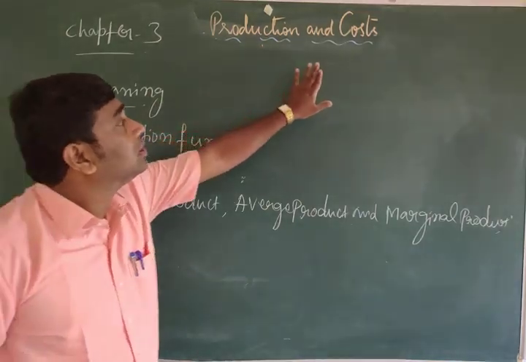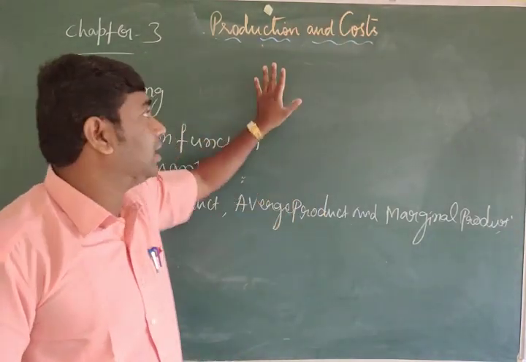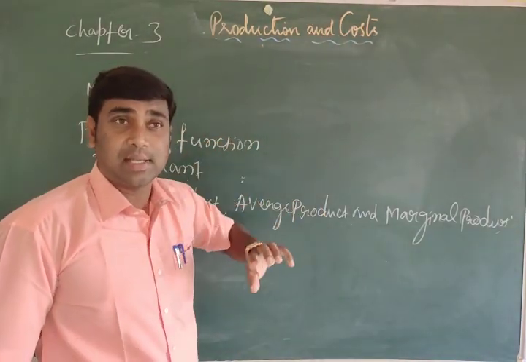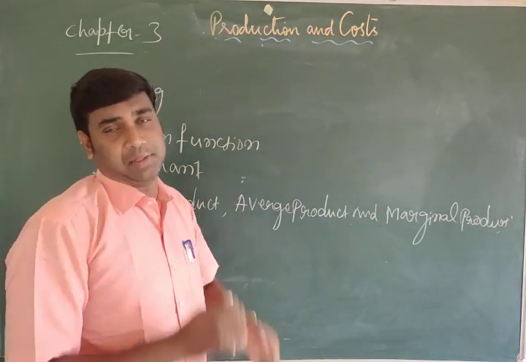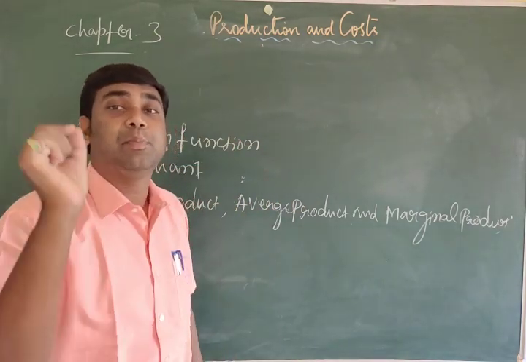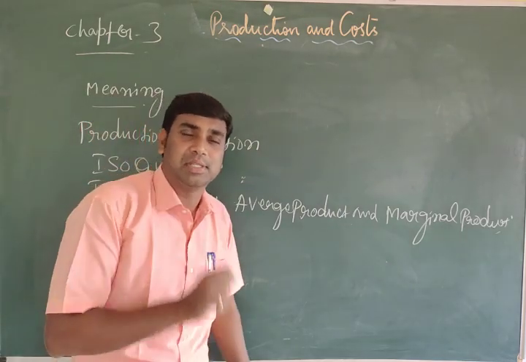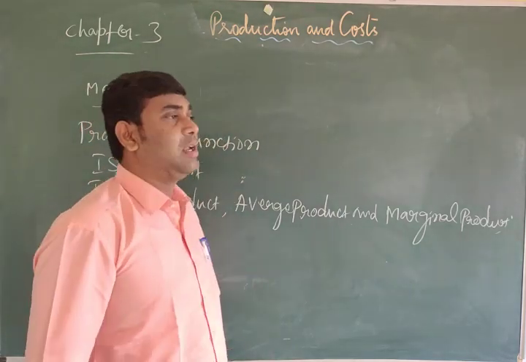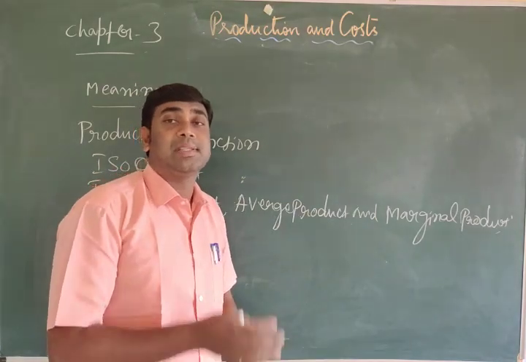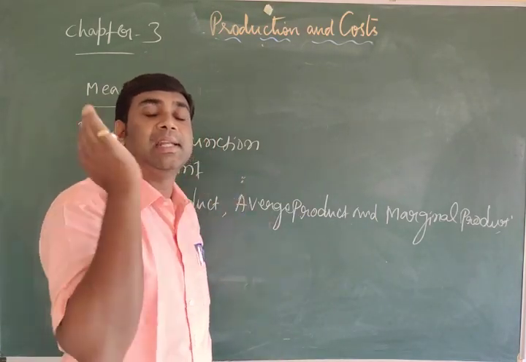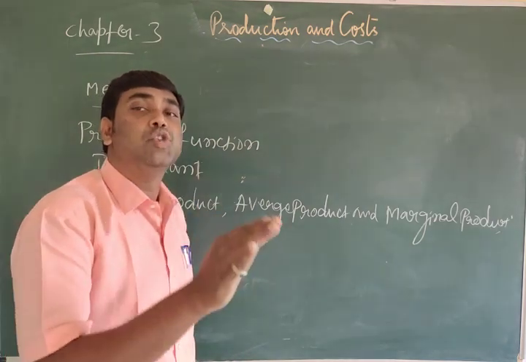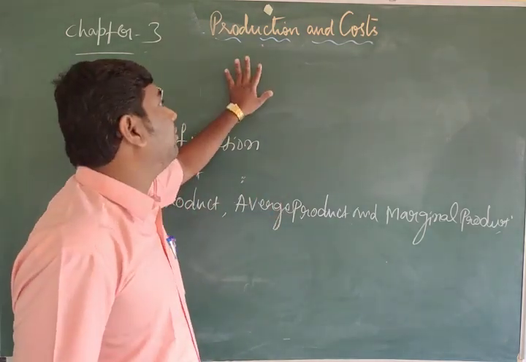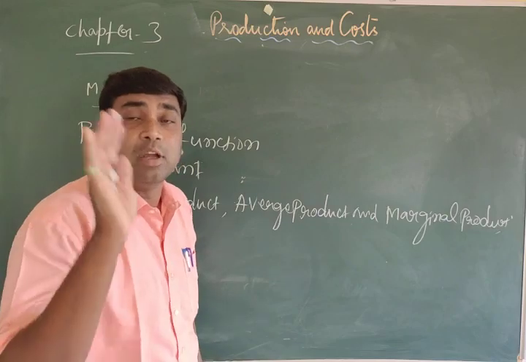After that we have to start cost. In this chapter we have to discuss the behavior of a producer. In microeconomics the second chapter was completely related to consumer behavior; here it is the behavior of a producer.